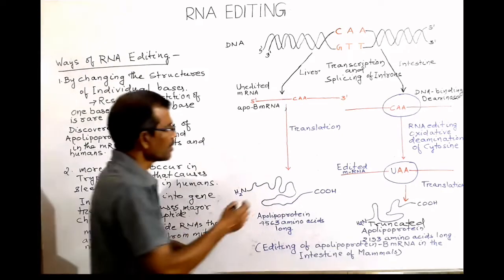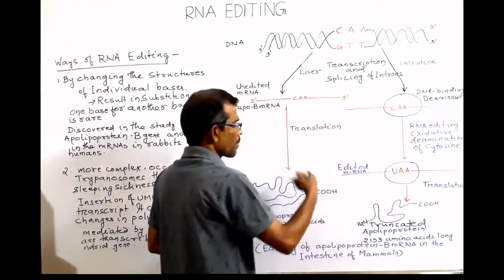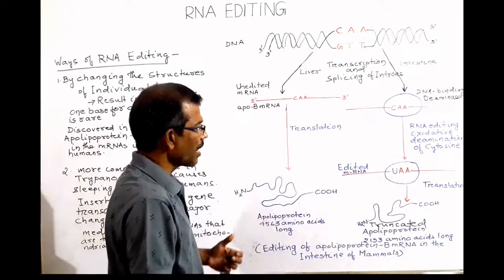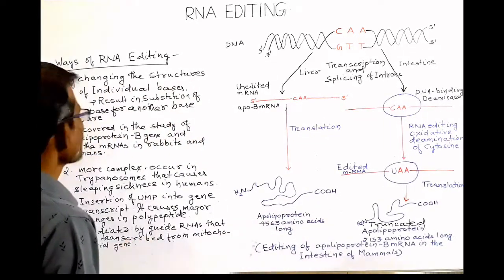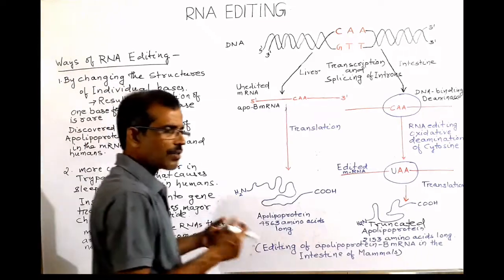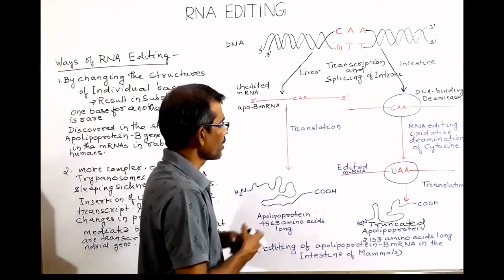So friends, this illustration explains the RNA editing that occurs due to the substitution of one nitrogenous base for another.